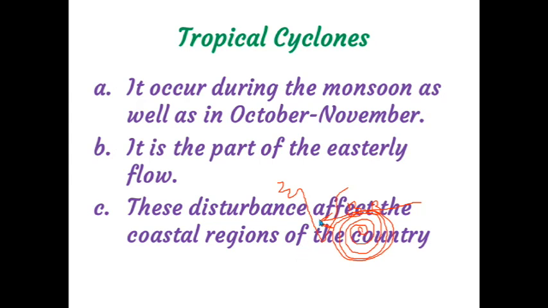Clear, children? Once again, the western cyclonic disturbance emerged in the Mediterranean Sea and that wind is carried by the westerly flow to our land. The next, tropical cyclones. These tropical cyclones emerge in the Bay of Bengal, and these cyclones are carried by the easterly flow to our mainland. And these two cyclones influence India's climate. Western cyclonic disturbance influences India's climate, and tropical cyclones also influence India's climate. Clear, children?